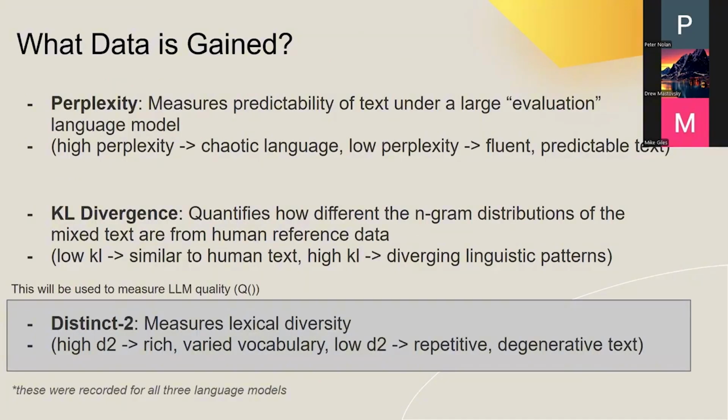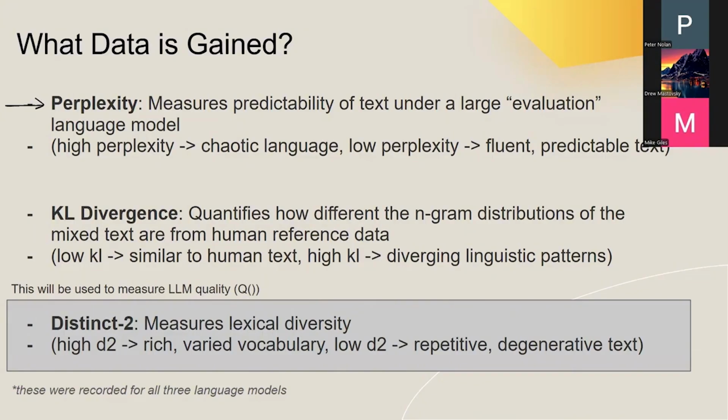Once we run the Python script that'll generate this data for us, it'll result in a couple different types of variables. Essentially, we need ways to measure how quality and diversity of the text change as the proportion of AI content increases. So we'll use 3 main metrics to determine this: perplexity, KL divergence, and specifically distinct2 to fit the model. Starting with perplexity, this measures how predictable a piece of text is under a large evaluation language model.